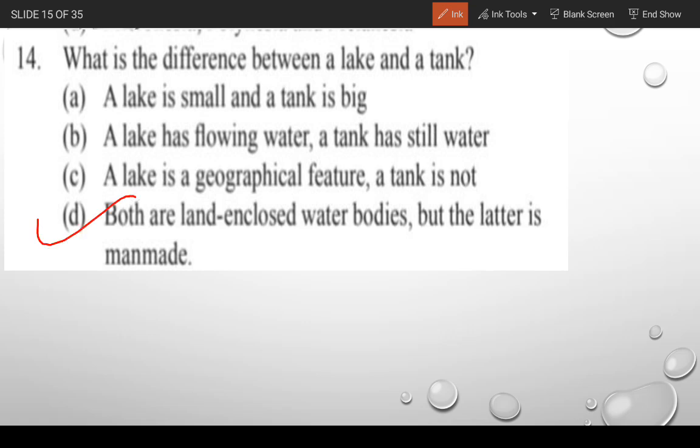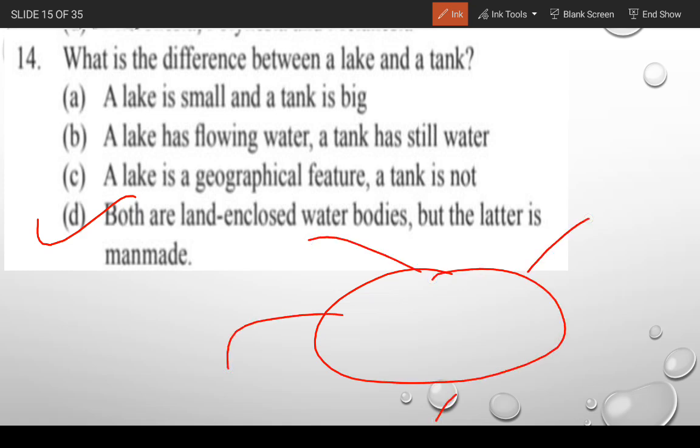Both are land enclosed, meaning there is land on all sides and there is a water body. So the water body is a lake, and a tank is also made this way.